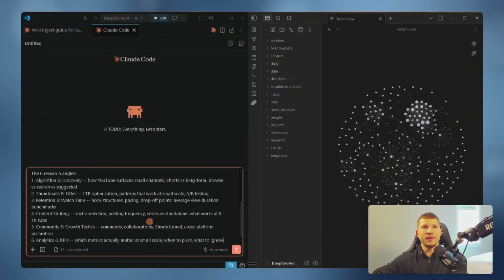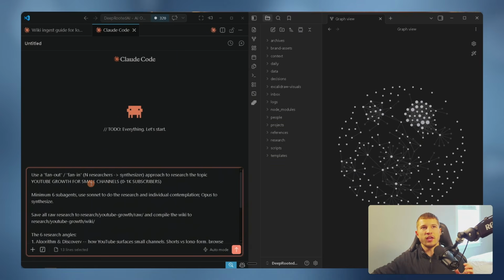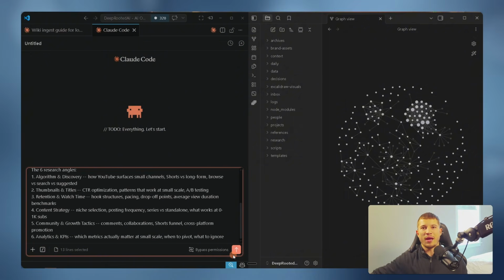I'm going to paste in this prompt, and essentially what it's doing is using a fan out, fan in technique to spawn a bunch of agents to do some research. We'll hop into bypass permissions mode and just send this off. This might take a couple minutes. Remember, this is the initial massive research that we're doing, so expect this to take anywhere from 5 to 10 minutes. But let's go ahead and send this off.